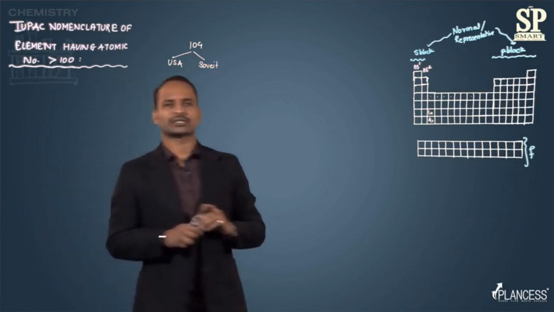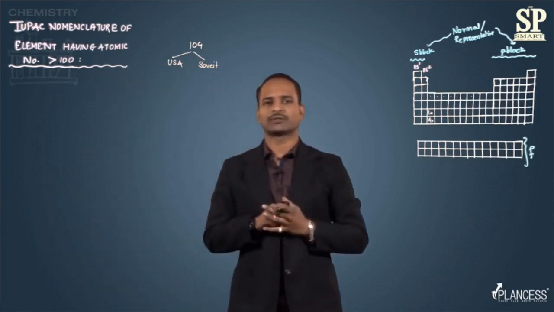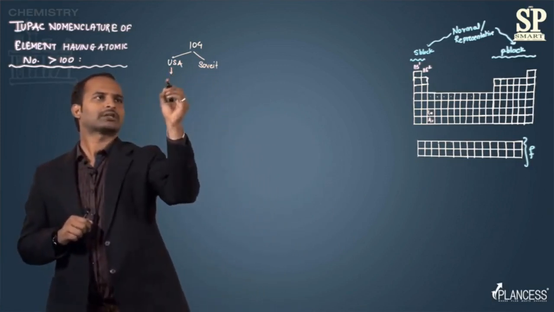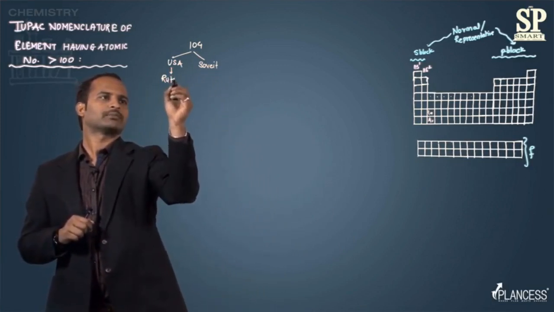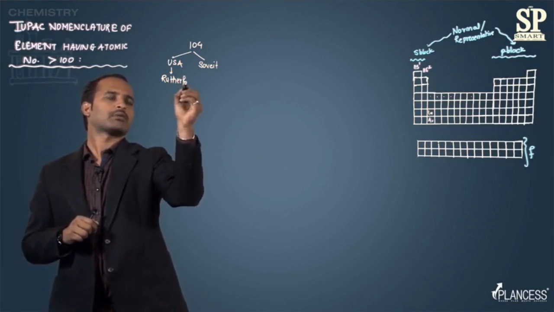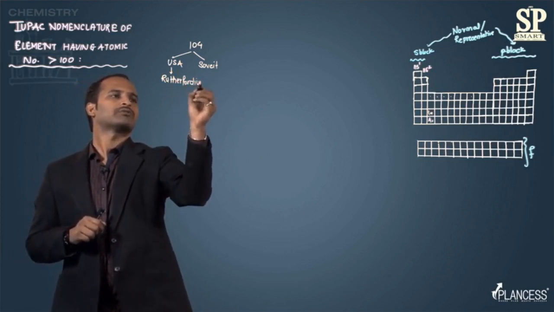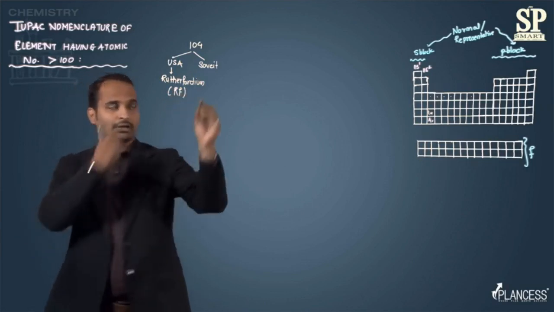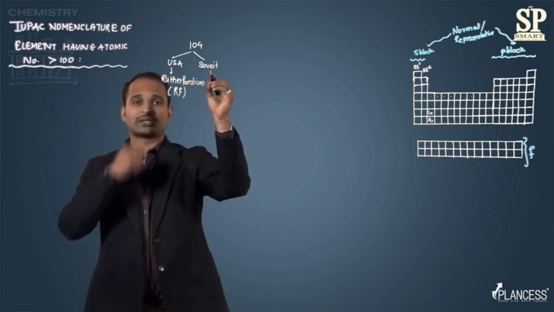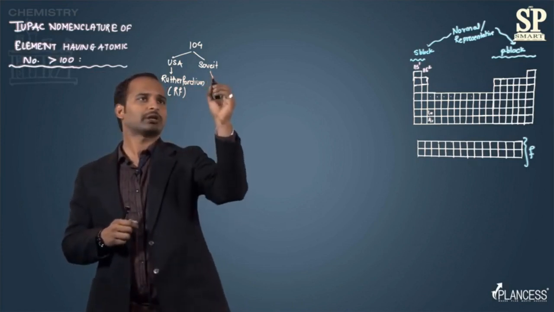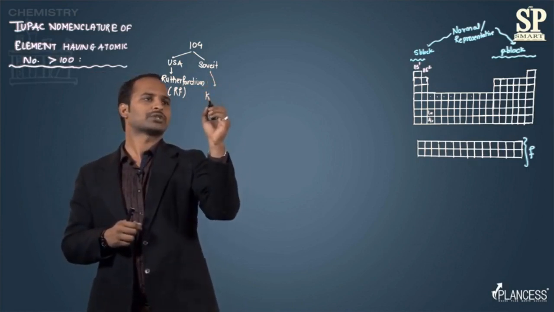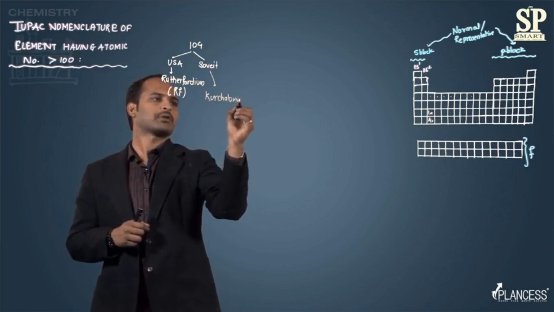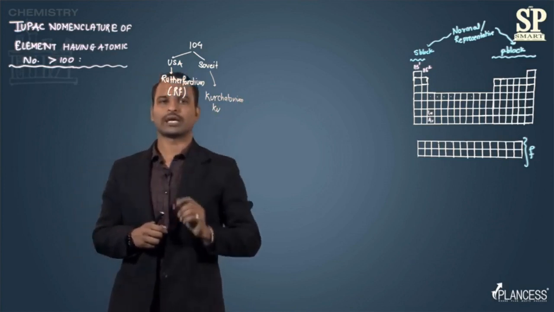When the USA discovered it, it called it Rutherfordium, represented by the symbol Rf. And when the Soviet Union discovered this element having atomic number 104, they called it Kurchatovium and wrote the symbol Ku.